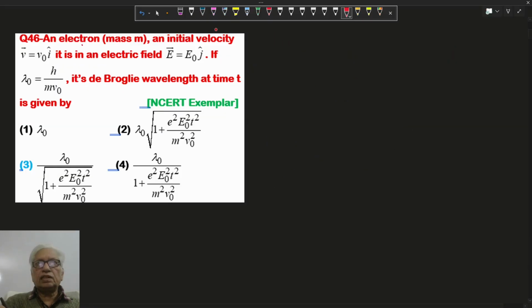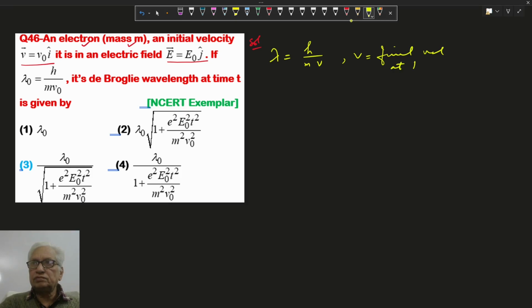In this question, an electron of mass m with initial velocity v0 along the x-axis has an electric field E0 along the y-axis. Lambda naught is the de-Broglie wavelength, and we need it at a given time t. The de-Broglie wavelength is given by h upon mv, where v is the final velocity after time t. Velocity along the x-axis is constant, with acceleration in the y-axis only.